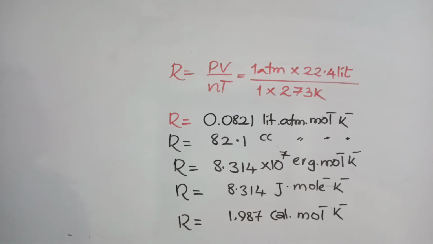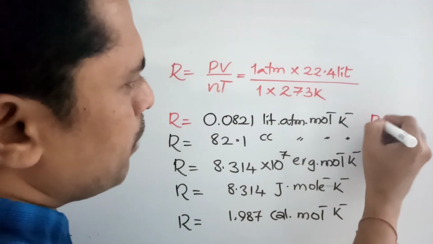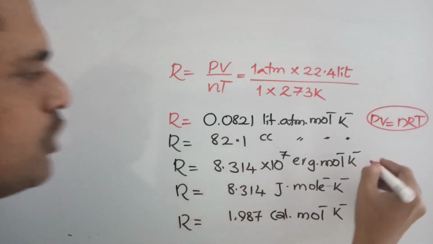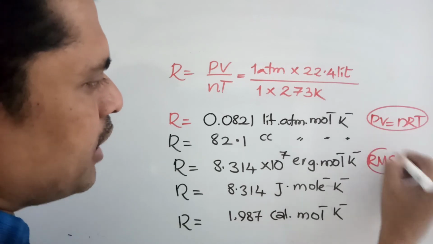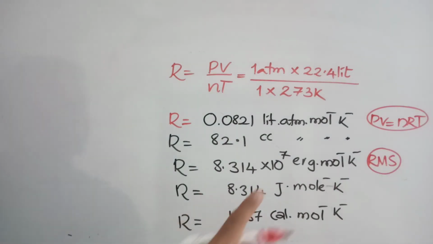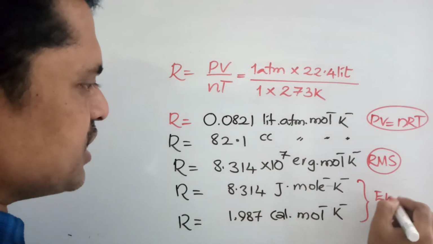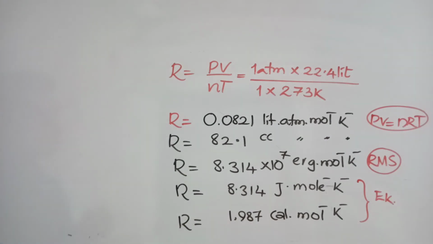So these are different values of R. This you need to apply in PV is equal to nRT problems. Remember, this value you are going to use in RMS velocity problems. In order to get the RMS velocity in centimeters per second, CGS units are important, so we are using this one. These we generally use in kinetic energy calculations. R values: for PV is equal to nRT, 0.0821; for RMS velocity, 8.314 into 10 to the power of 7; for kinetic energy, these two you can use. R is called the universal gas constant. Its value is fixed, not going to change for any gas.